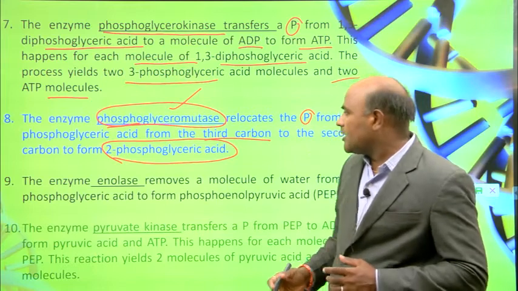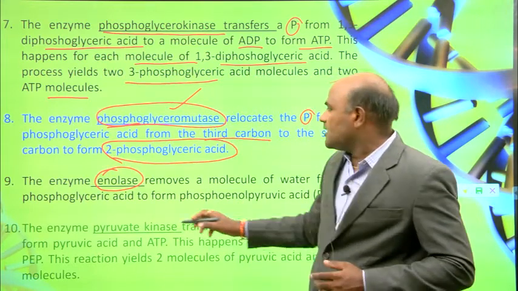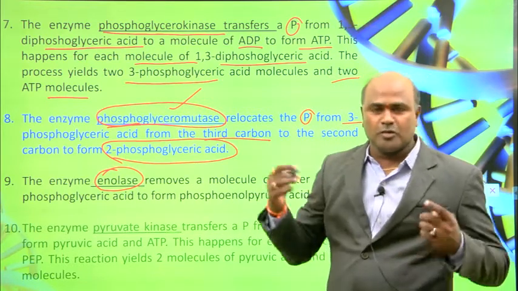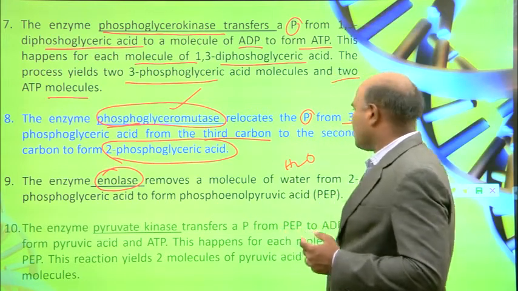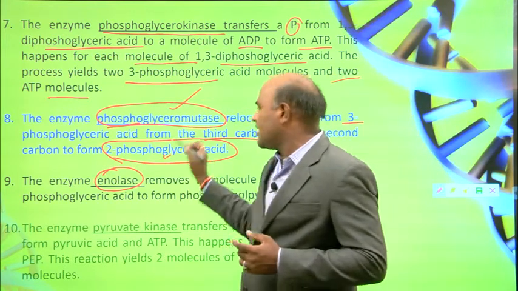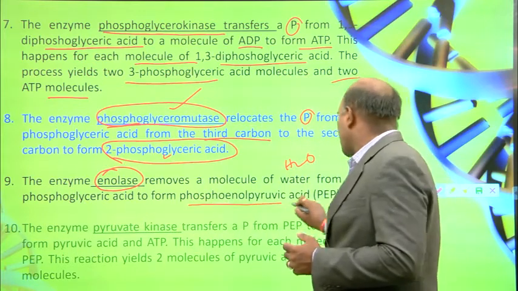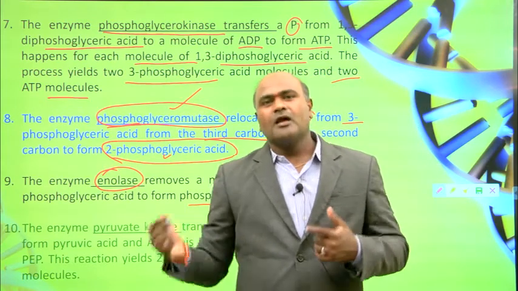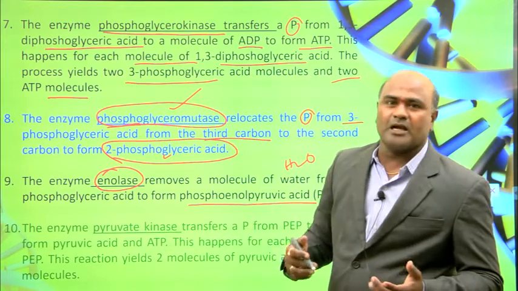The next enzyme is enolase. The enzyme removes one molecule of water from 2-phosphoglycerate, and it forms phosphoenolpyruvic acid, PEP. Then PEP is converted into pyruvate.